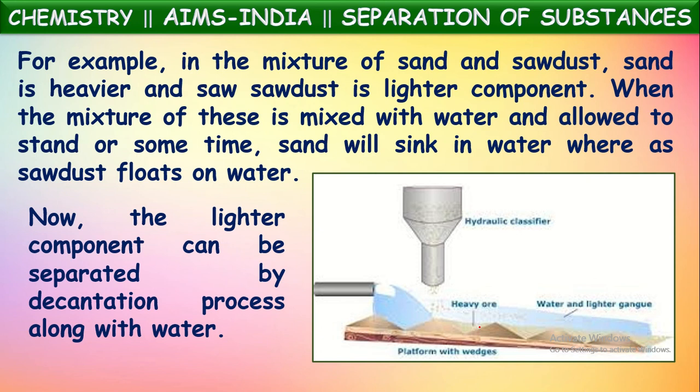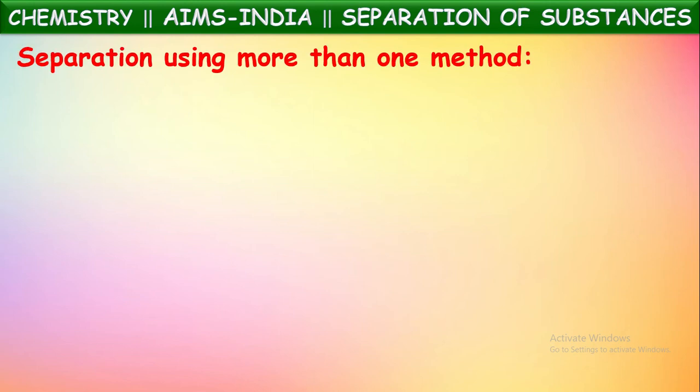Mostly, this technique is used in the industries to separate impurities present in the metallic substances which are called ores. Okay, this is about the gravity method. Next, separation using more than one method.